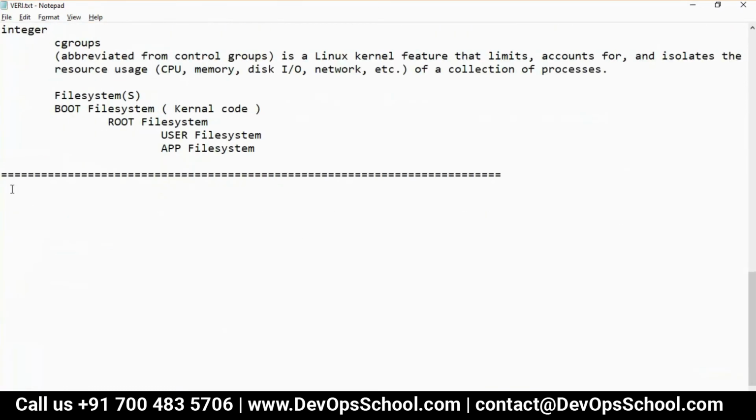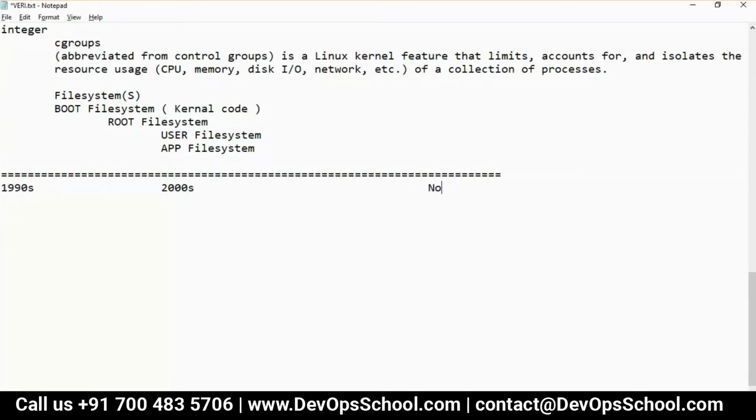Now, let's go into the timeline of history, how we were running applications. So let's go 20 years back. Okay, let's say 1990s, you just go 1990s. And then we go for 2000.